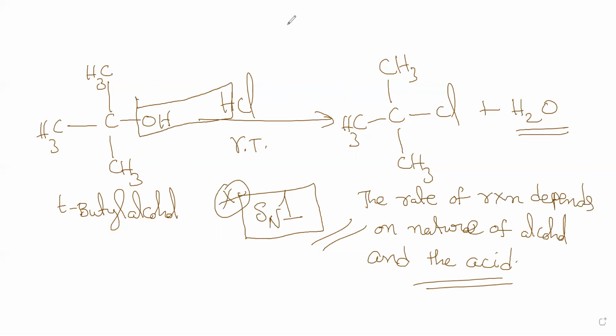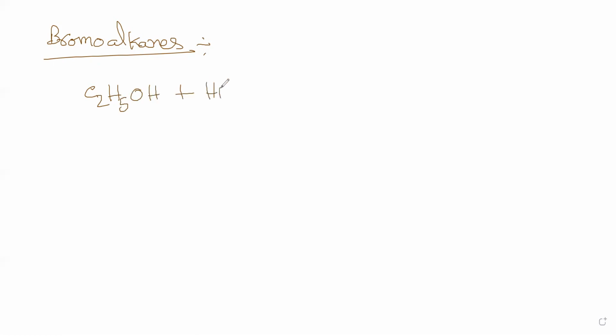Now how to prepare bromoalkanes? Suppose you have C2H5OH, that is ethyl alcohol. We will add HBr in the presence of concentrated H2SO4.